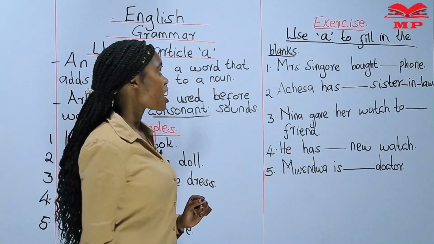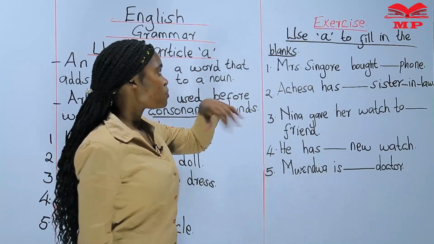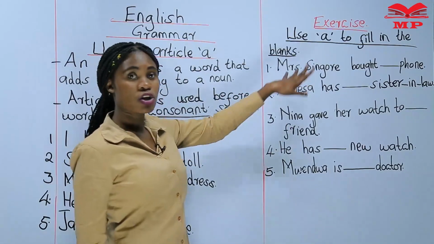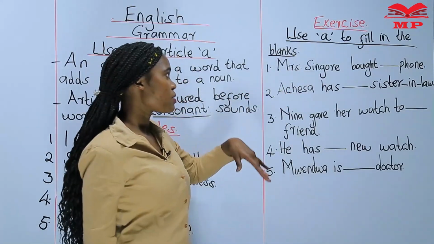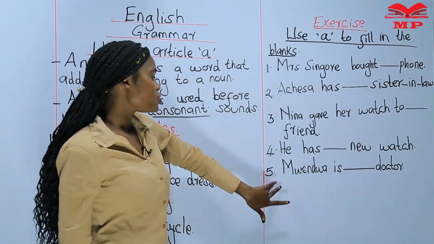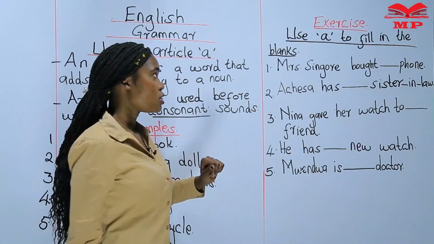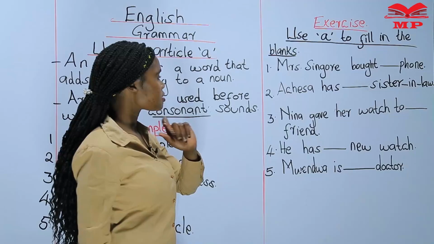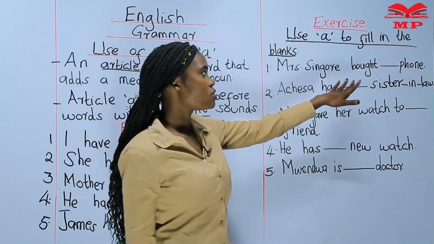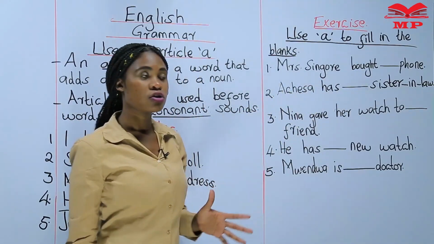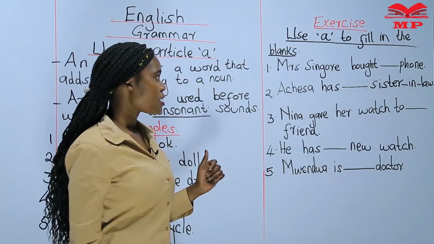Now the instructions are, use a to fill in the blanks. So you are going to use a to fill in the blank spaces from question 1 up to the last question. Now question 1, the sentence reads, Mrs. Singore bought dash phone. So you are going to fill in the blank.